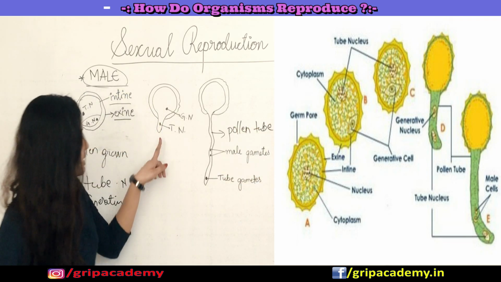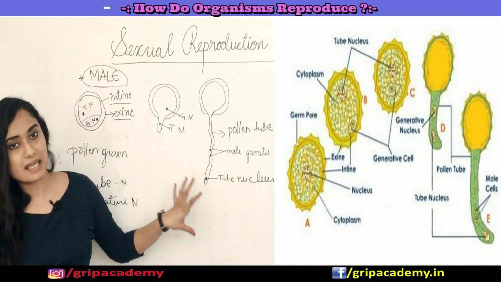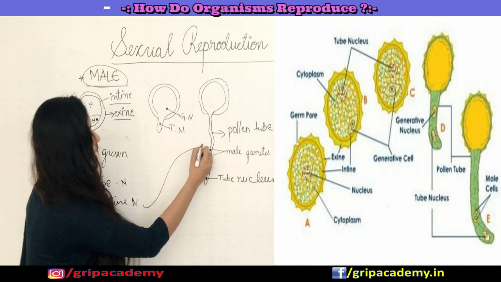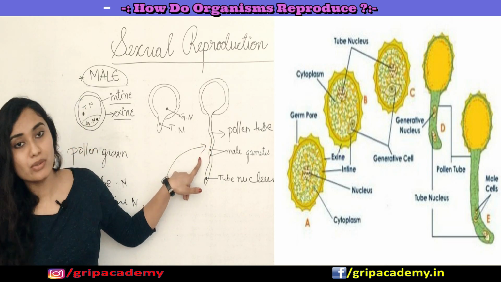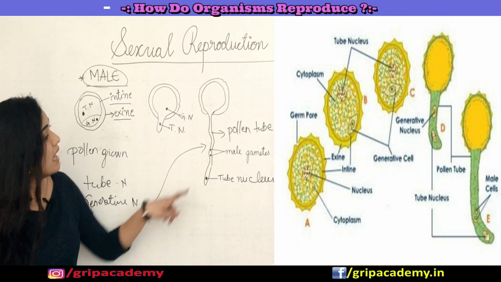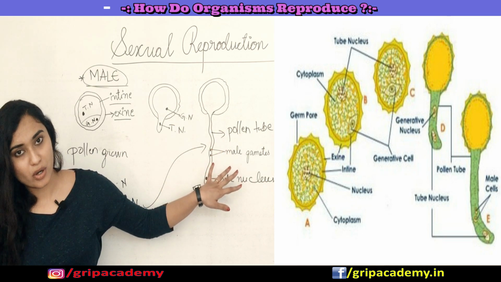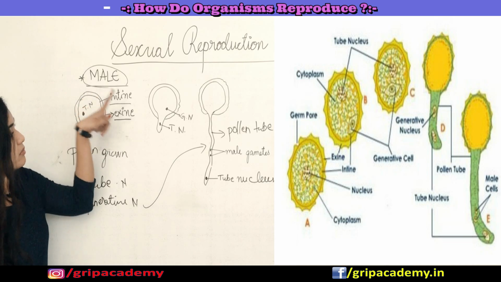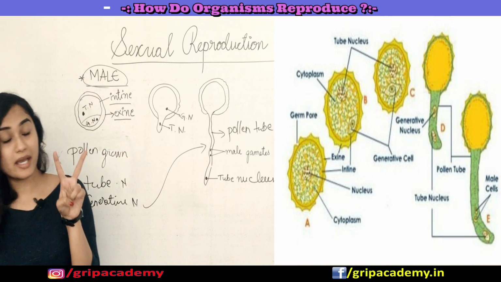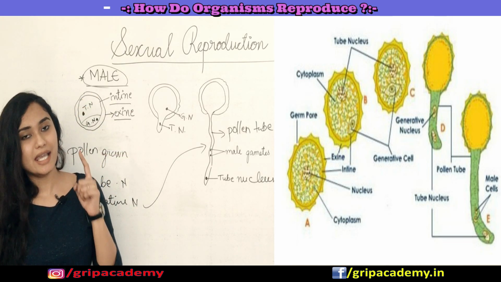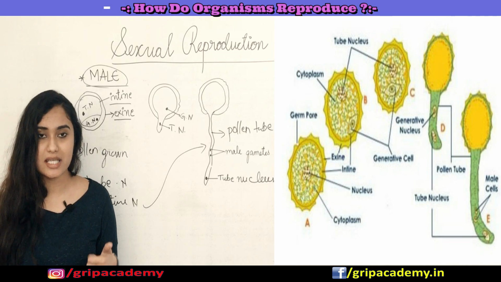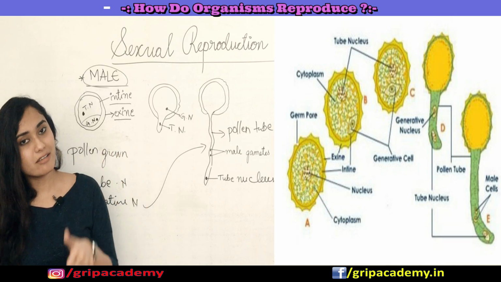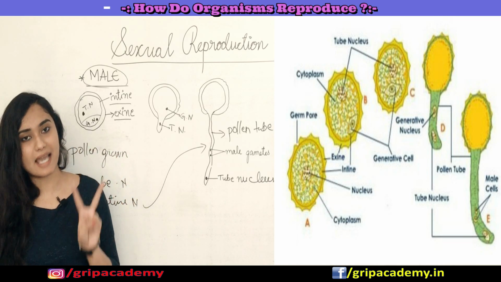And if you can see here, the tube nucleus is like that only, but the generative nucleus has divided into two gametes, and these gametes are haploid in nature. So all you have to remember here is the pollen grain will bear two nuclei, one called the tube nucleus, another the generative nucleus. The generative nucleus will again divide to form two male gametes.